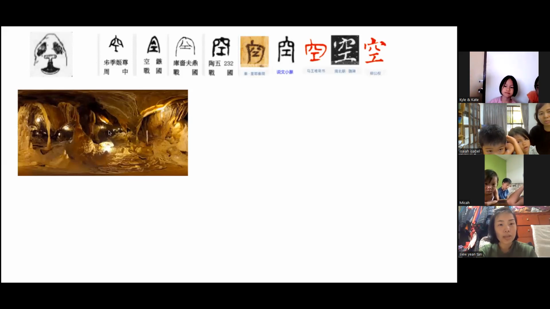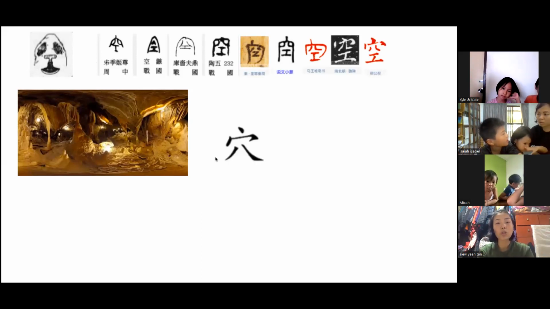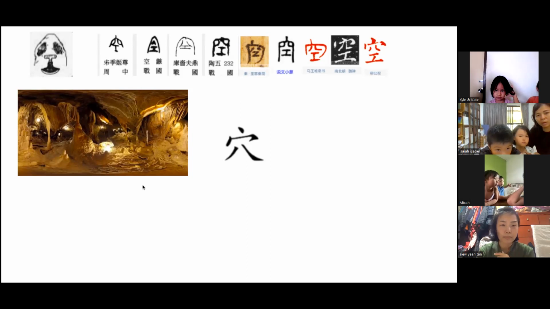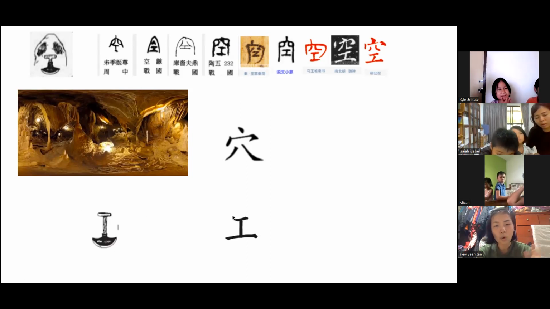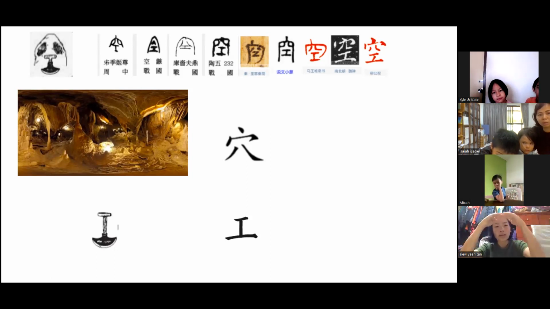So this one is like a cave. Have you all been to Batu Caves or any cave? Cave in Chinese we call 穴. This is the word of cave, 穴. And the below part is 工. 工 we can use as 工具 or 工人. Imagine there is a 穴, a cave.